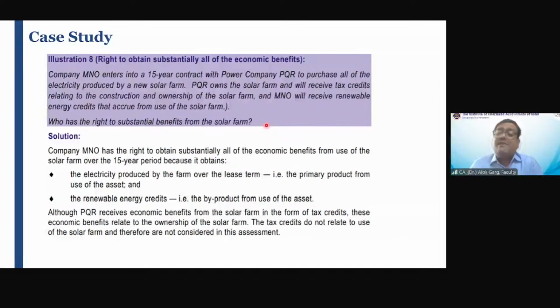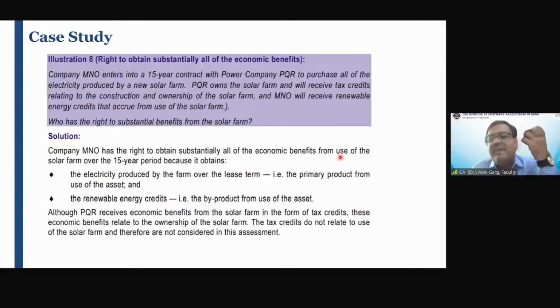किसके पास substantial benefits का right है? Why MNO? Friends, company MNO has the right to obtain substantially all of the economic benefit from what? From use. यूज से जो बेनिफिट आ रहा है वो किसके पास आ रहा है? पीक्यूआर के पास नहीं आ रहा है, एमएनओ के पास आ रहा है। पीक्यूआर के पास कौन से बेनिफिट्स आ रहे हैं? Owner. Who is having the actual right to use that product, who is using the asset? So lessee is one who is using the asset.